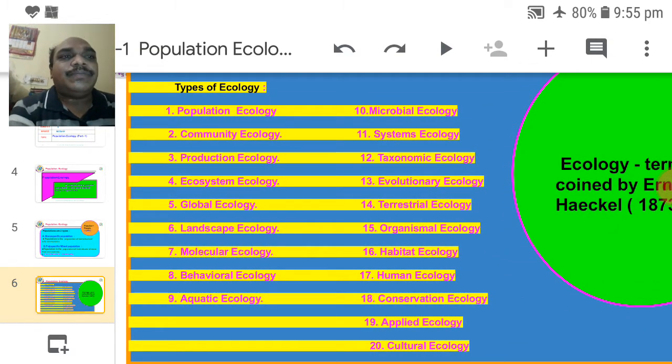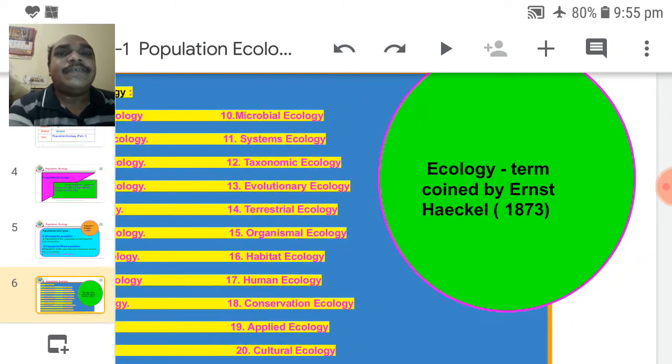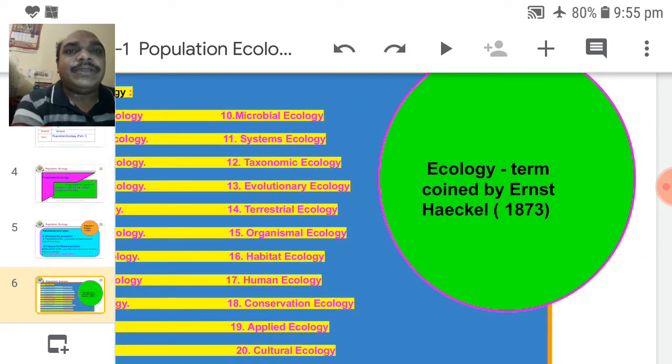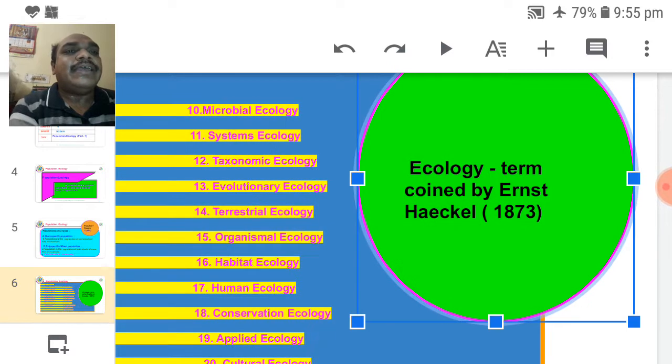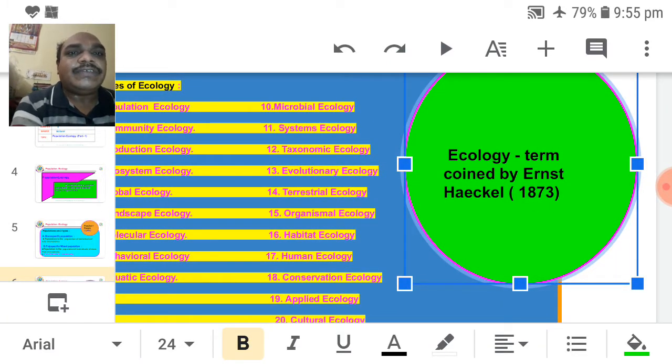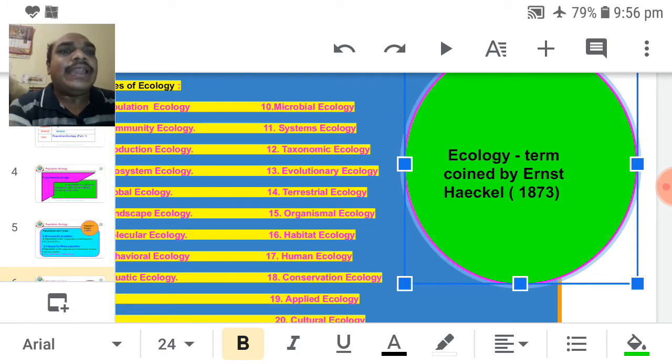Types of ecology. Ecology means the relationship between organisms and their surrounding environment. The term ecology was coined by Ernest Haeckel. First, Carl Ritter proposed it, but later it was confirmed and popularized by Ernest Haeckel in 1873. So more credit goes to Ernest Haeckel.